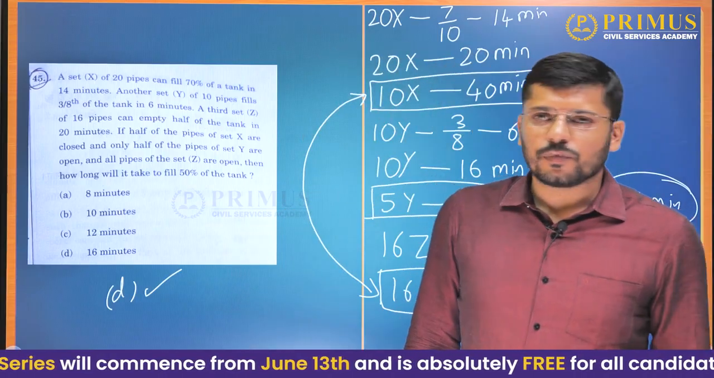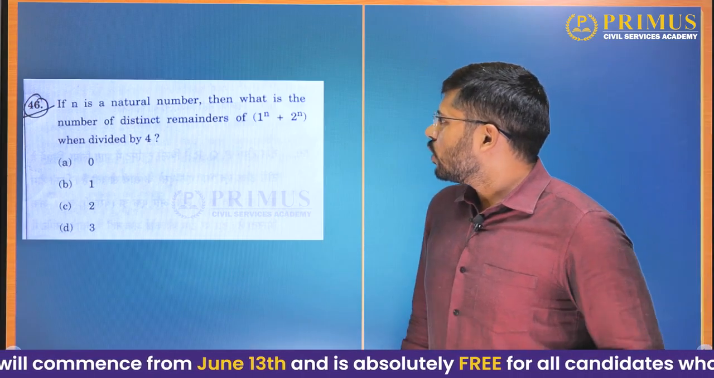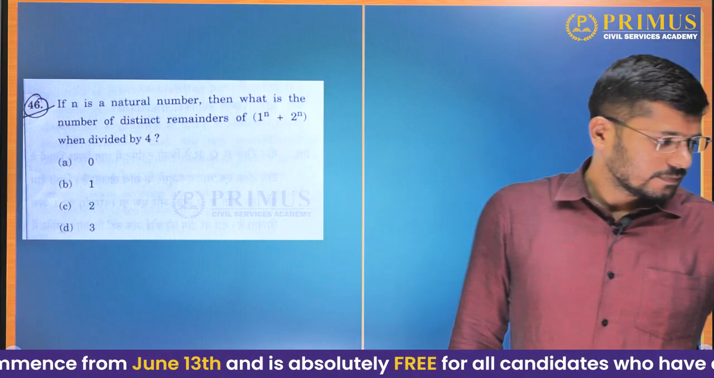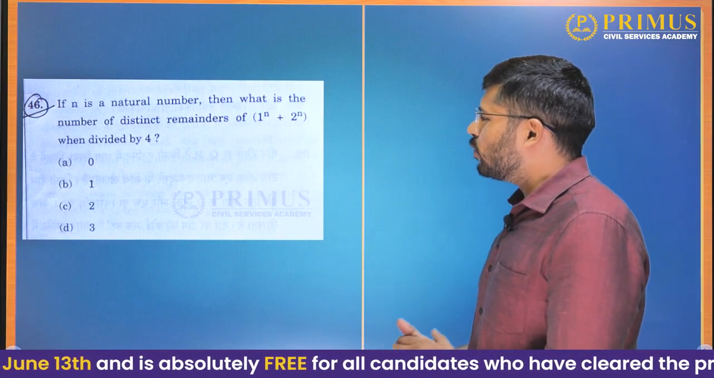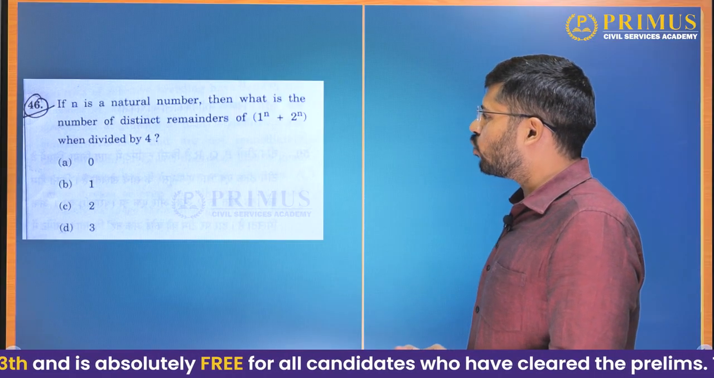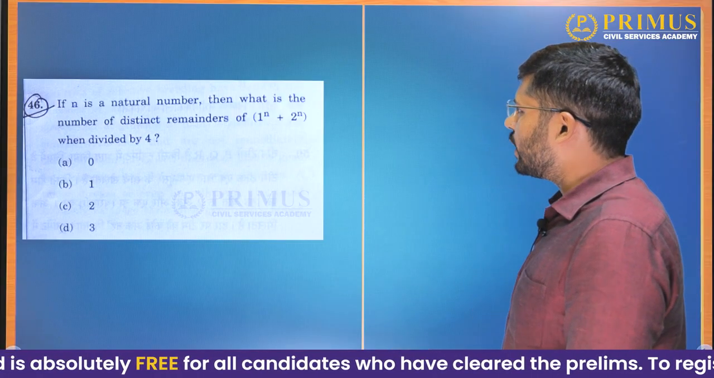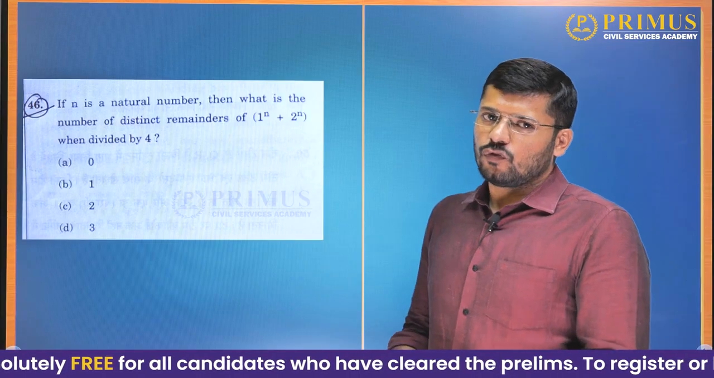Okay, we'll go further now. Question 46. Okay, if n is a natural number, then what is the number of distinct remainders of 1 raised to n plus 2 raised to n when divided by 4?